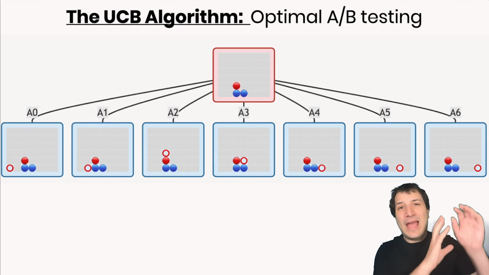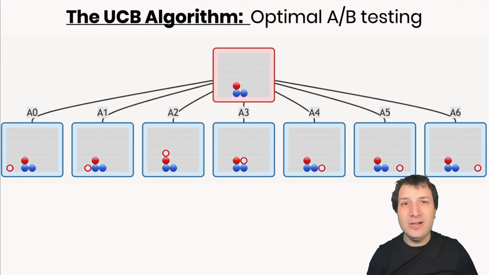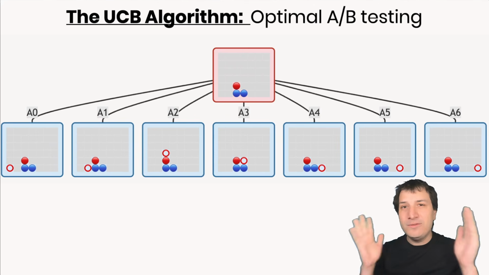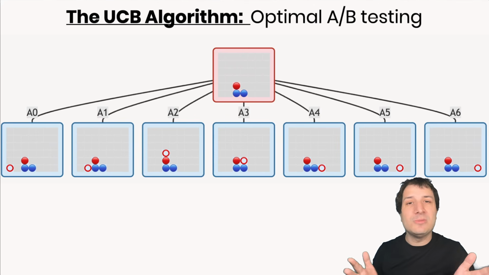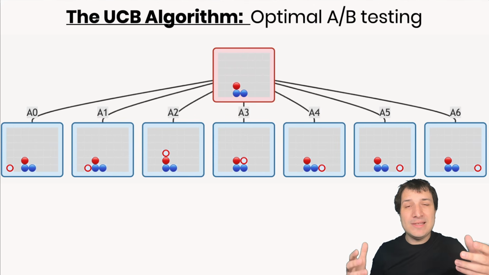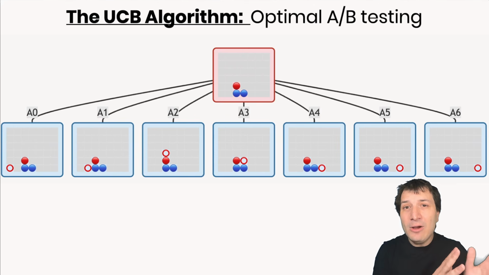So you can think of it like this: we have a Connect 4 position like this one shown here, and we have several options of what move we would like to play, and we don't know which moves are good or bad. The UCB algorithm is in charge of deciding which of these moves to try out, to learn more about, so we can figure out which one is the best.